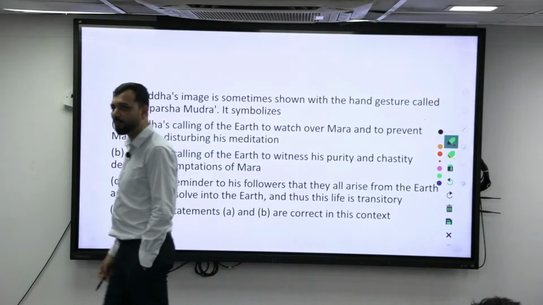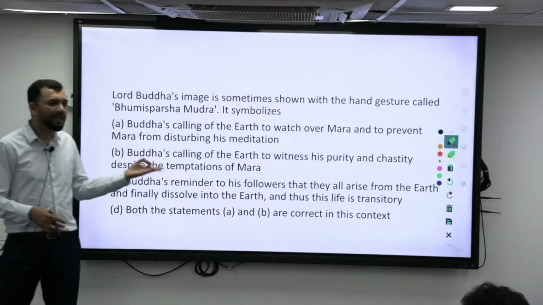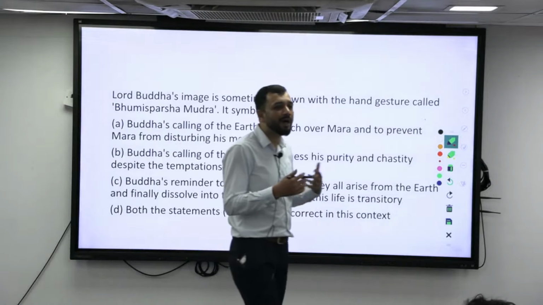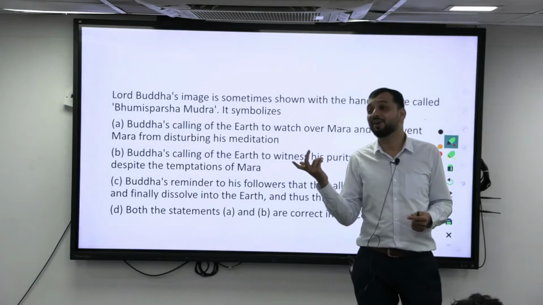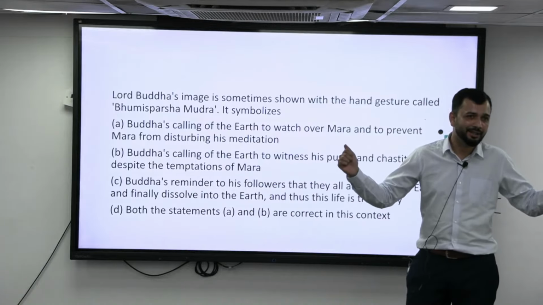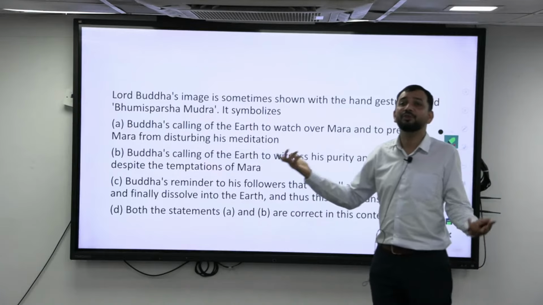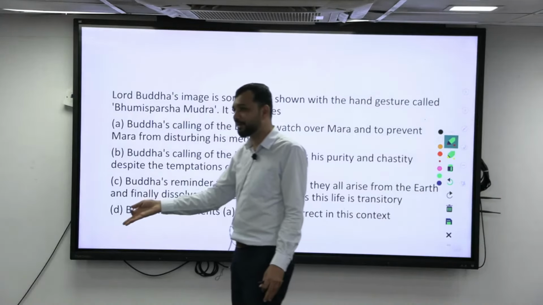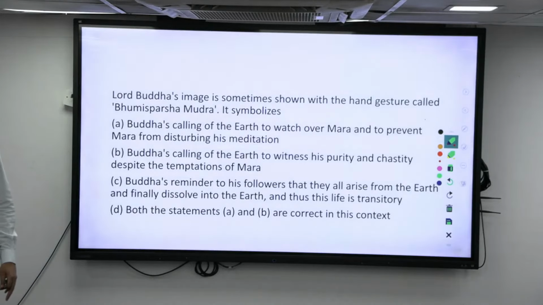B. Right, so Mara is someone who comes with temptation when he is about to get his nirvana. So in Bhumisparsha he is touching the earth and showing it, because Mara comes and asks, you get nirvana, but who will witness your nirvana? Who will tell people that you are enlightened? Tomorrow people will ask, how do I know that you are enlightened? So who is witnessing your enlightenment? Then he shows the earth. Through his mudra, the earth is seen and told to witness it.